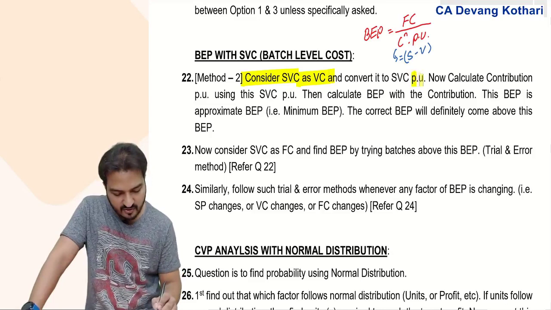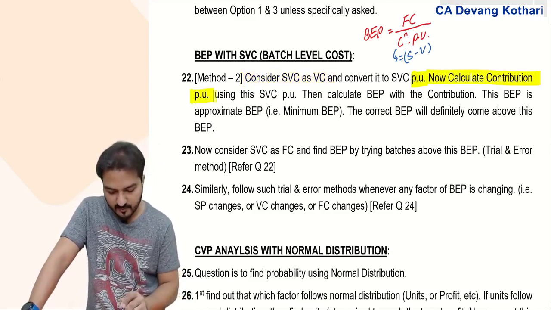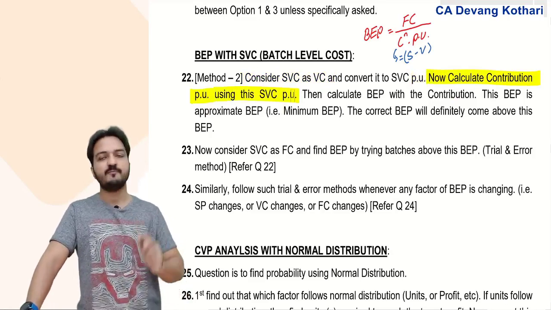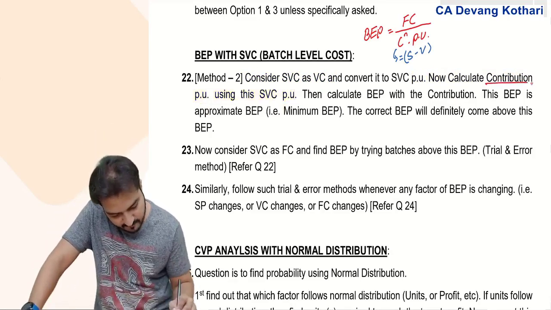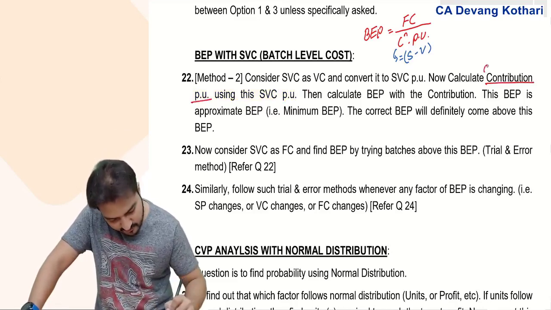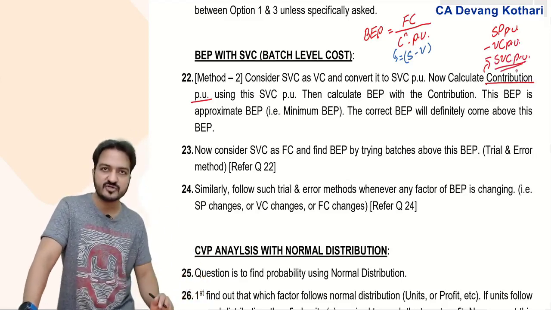And convert it into per unit. Now calculate contribution per unit using this SVC per unit. So now my contribution per unit will be selling price per unit minus variable cost per unit and minus semi-variable cost per unit will give me contribution per unit.